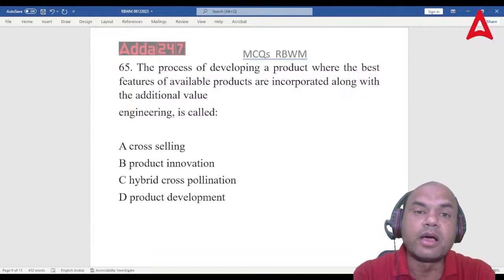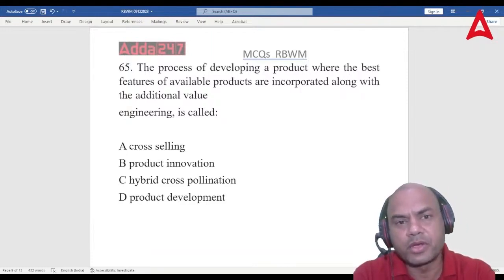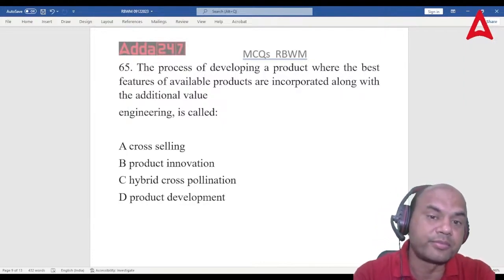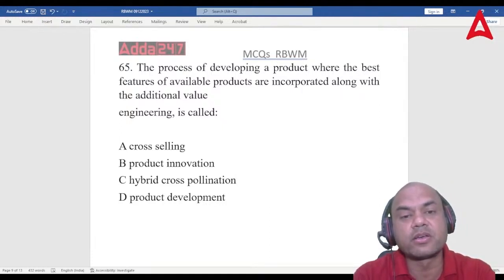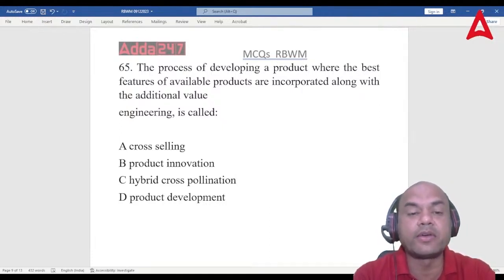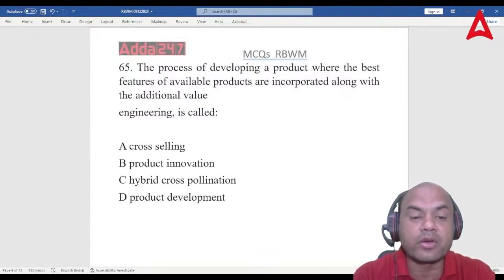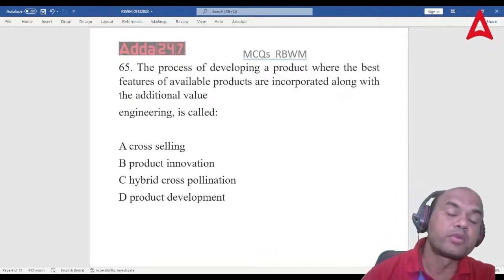So what will I do? I just copy the full product from them, and add some additional features which they are not giving. So getting the best features from this existing product and adding the value. The options are cross-selling, product innovation, hybrid cross-pollination, and product development. What is this called as?